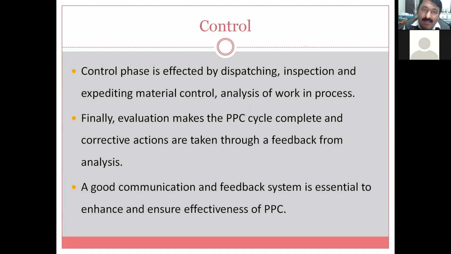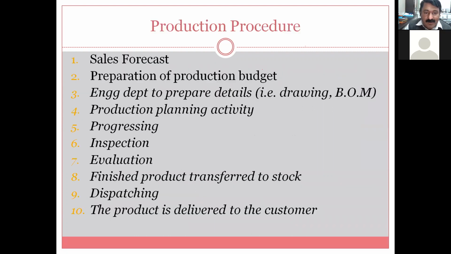There should be good communication from purchase, material section, stores, design, production, quality control, tools, then final dispatch, and so on. Maintenance also, because if there is a breakdown of any machine, how can that breakdown be overcome within 1 hour? If it can, then production planning and control is hampered very little, and whatever we have decided, we will be in a position to achieve. So good communication and feedback between all these elements will enhance the effectiveness of production planning and control.